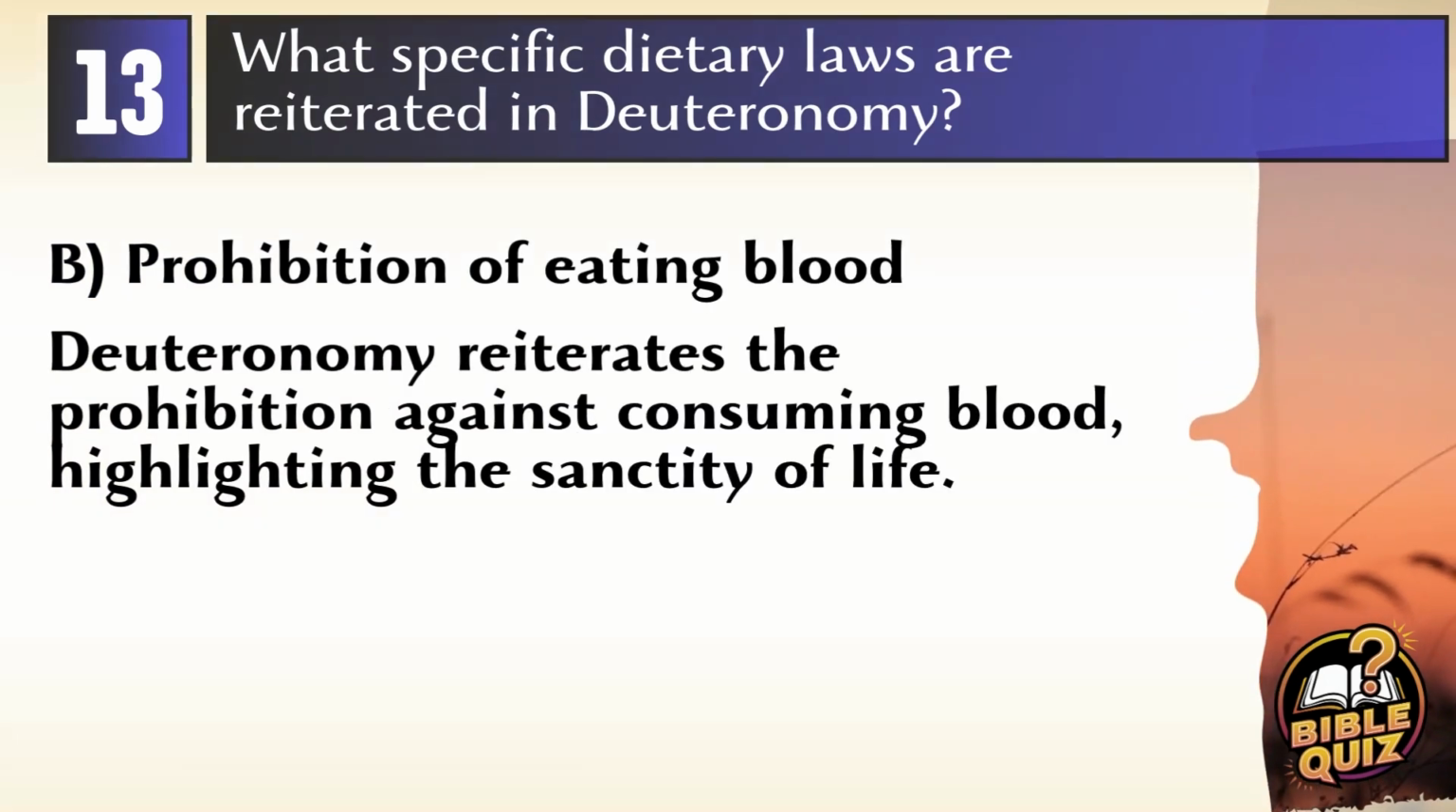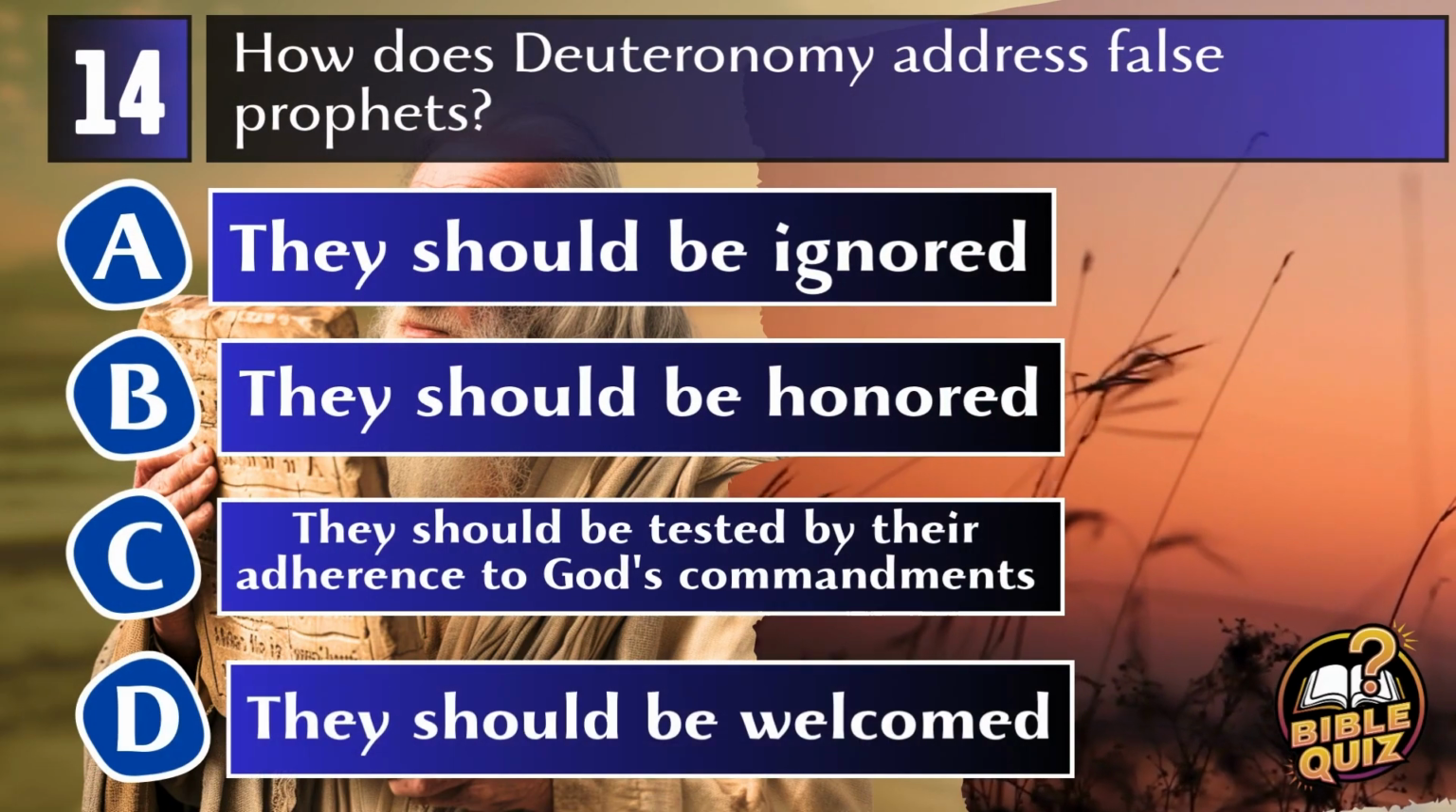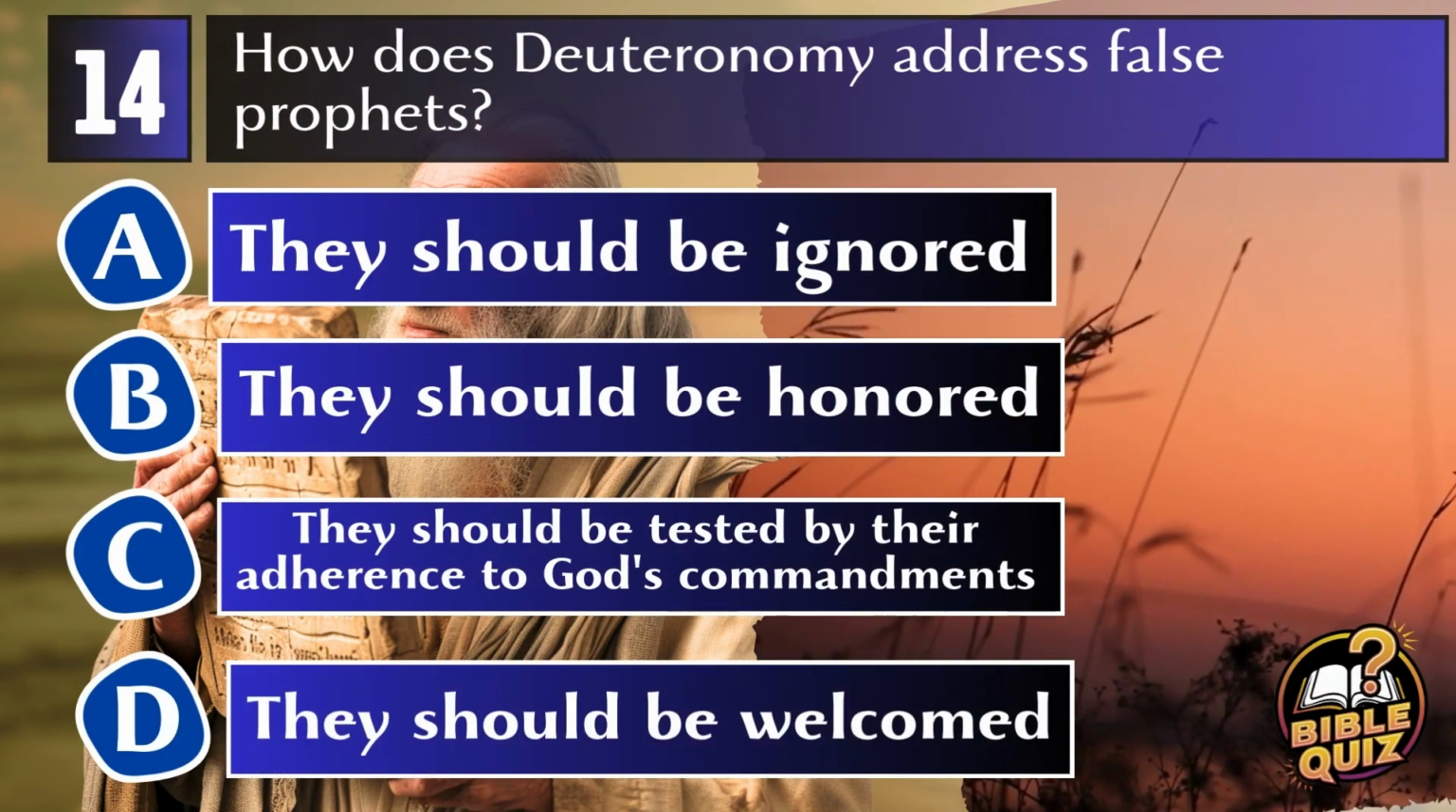Answer B. Prohibition of eating blood. Deuteronomy reiterates the dietary law prohibiting the consumption of blood, emphasizing the sanctity of life and blood as the source of life. Question 14. How does Deuteronomy address false prophets?